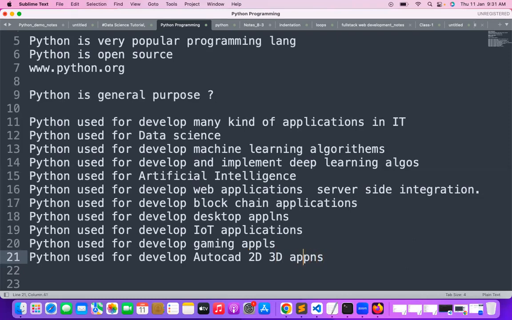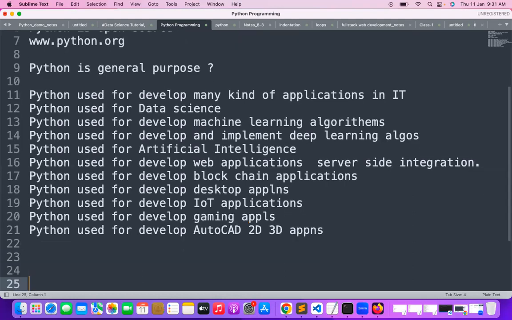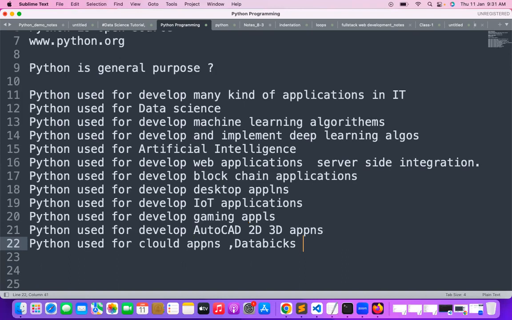See, wherever you go, Python is available. Most of the applications in IT actually depend on Python. Python is also used for cloud implementation and cloud application implementation, and Databricks and Spark, PySpark. There are multiple areas where Python can be utilized.